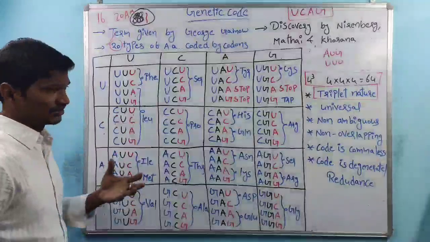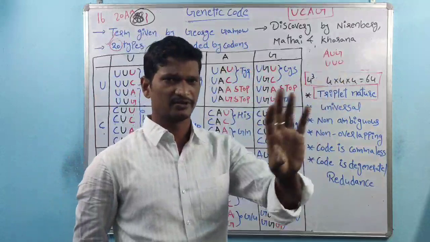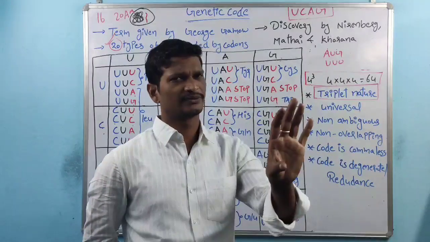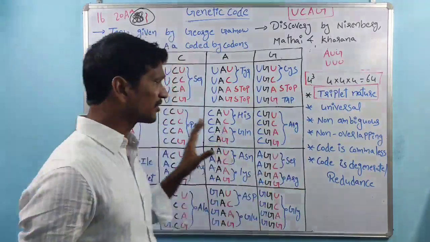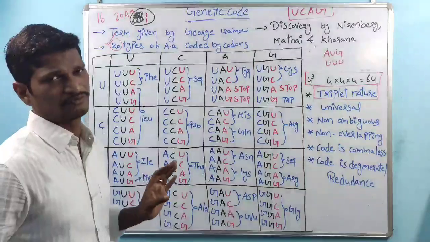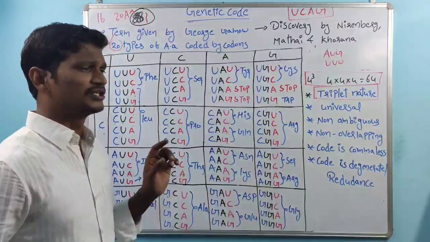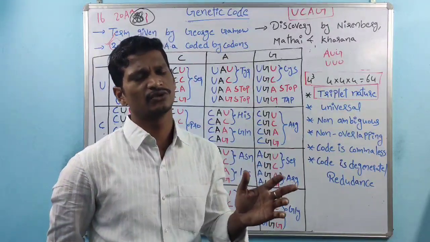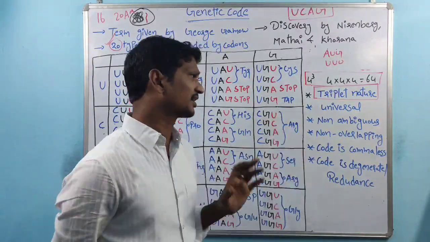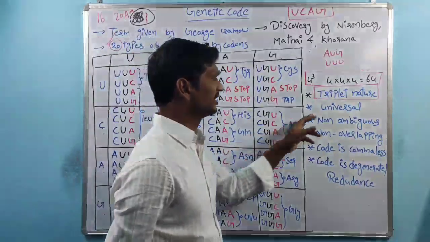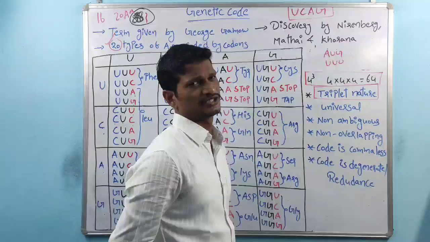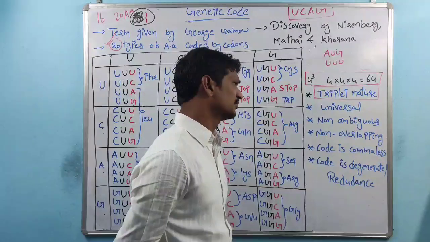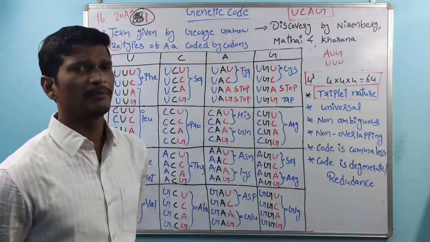We are thinking the prokaryotes are different from eukaryotes. Definitely, prokaryotes are different from eukaryotes, but not regarding the genetic code. Genetic code is same for all living organisms, right? So that's the reason why genetic code is universal. And next one is non-ambiguous.